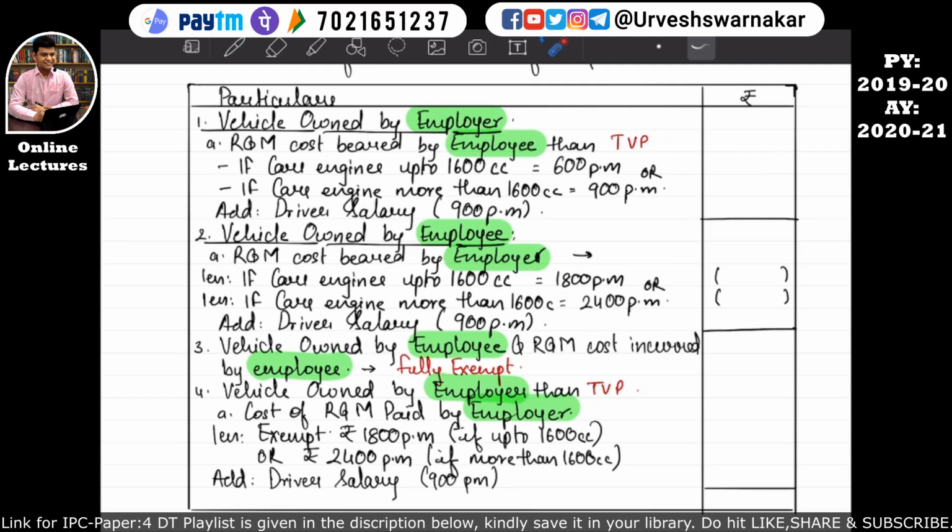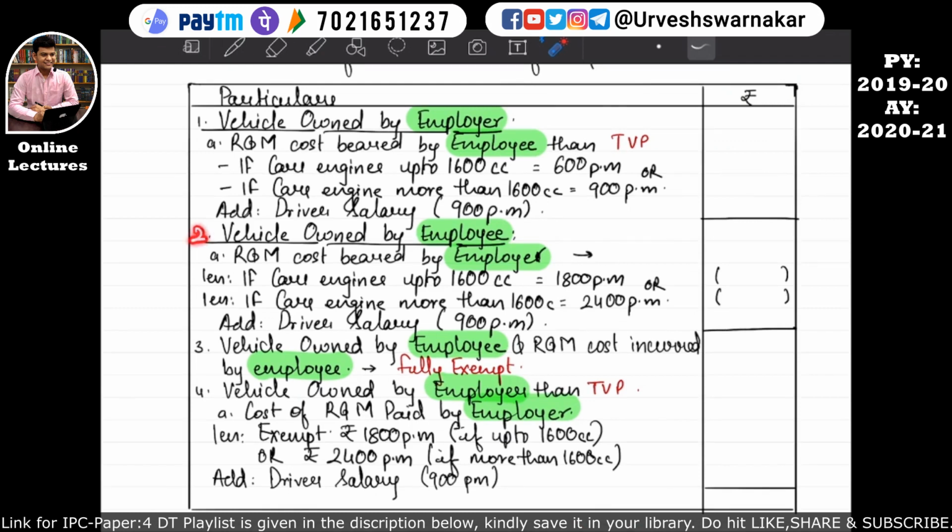And if the employee is having a driver facility, that is the driver facility has been provided to this employee by the employer, then the driver's salary will be calculated on the basis of 900 per month, and these two total, that is as per the 1600 cc and the driver's salary total, that is 1500 per month, into the number of months the facility was utilized by the employee, whatever value comes, it will become the taxable value of the perquisite, and this will be considered in the computation of income from salary. I hope this is quite clear to you all.